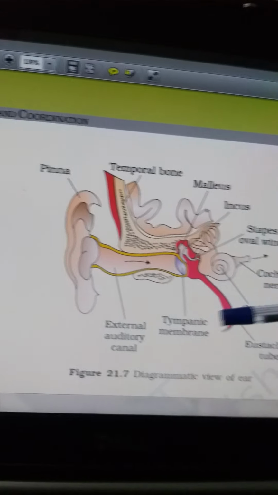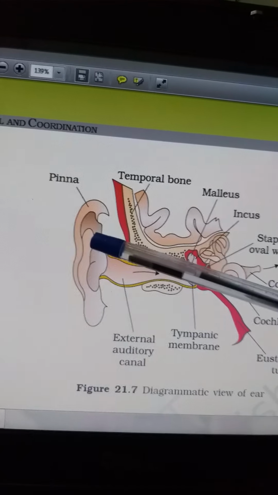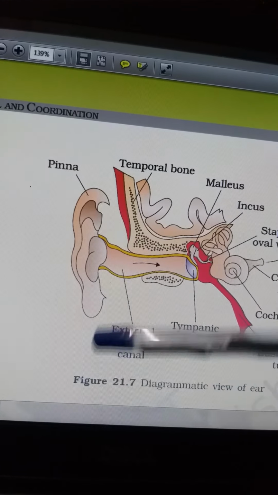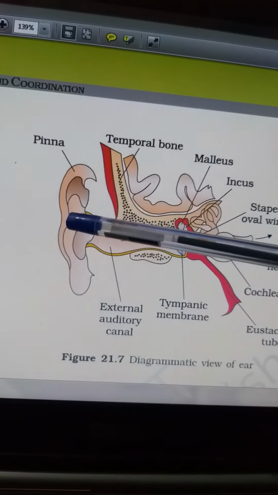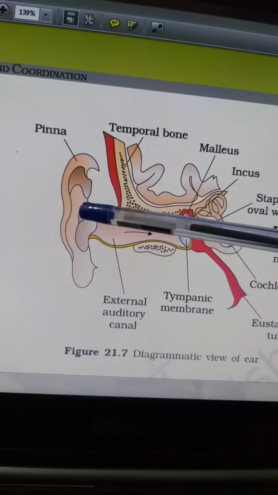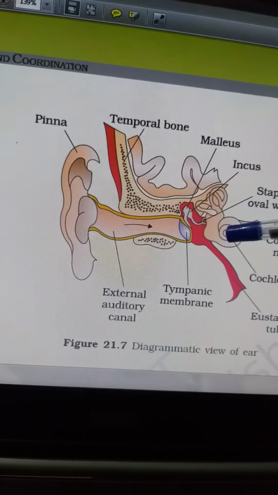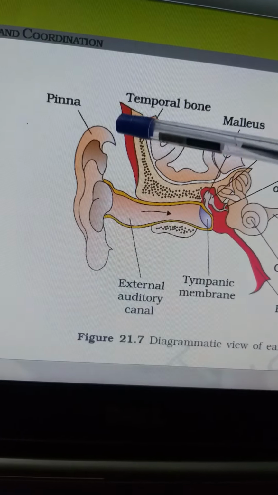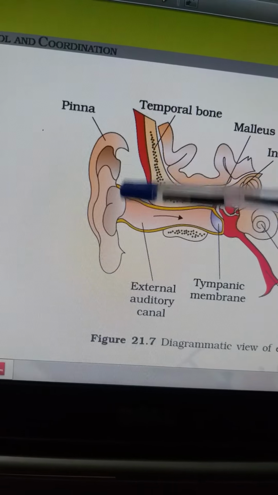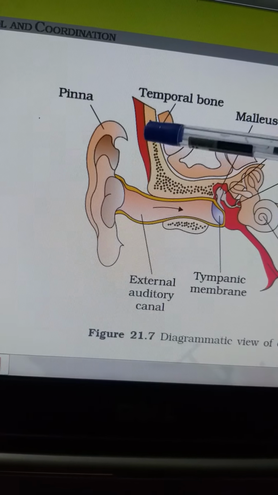As I told you earlier, this is the structure of the ear, and it is divided into three parts: the external or outer ear, the middle ear and the inner ear. In the external ear you find a cartilaginous structure, the visible part of the ear, attached to the skull bone.